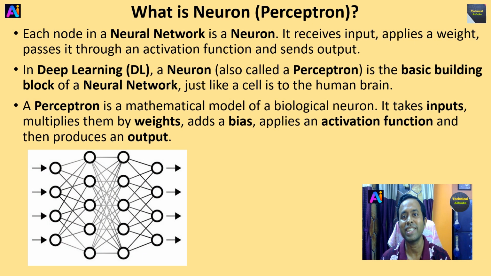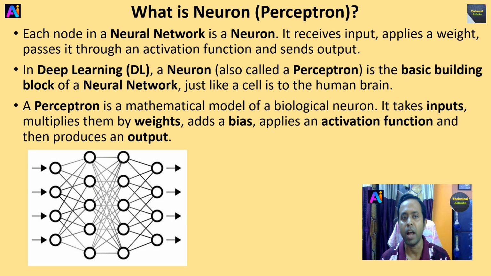Now I am talking about what is a neuron, also known as a perceptron. Okay, each node in a neural network is a neuron, meaning these nodes are the neurons. It receives input, applies a weight, passes it through an activation function. I will discuss later what is an activation function. Okay, and sends output.